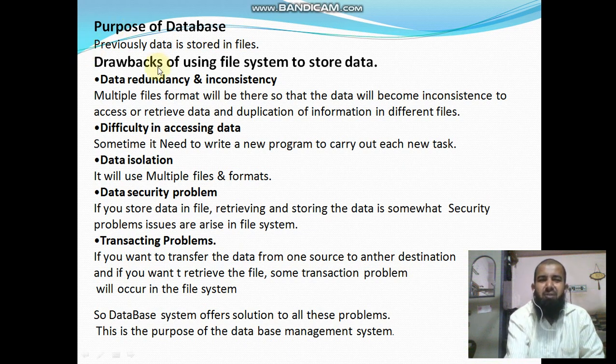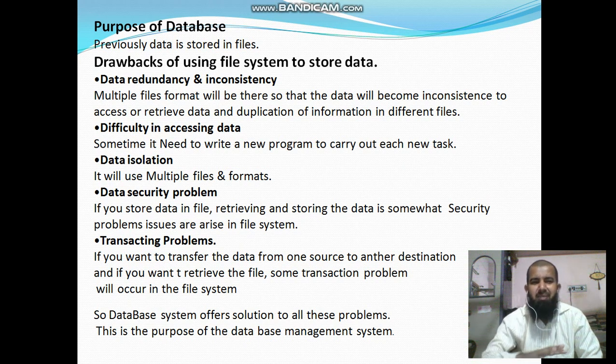What are the drawbacks of the file system to store data? The first drawback is data redundancy and inconsistency. There is a chance of duplication of data: once you enter the data, the same data may be entered again. And there are multiple file formats.